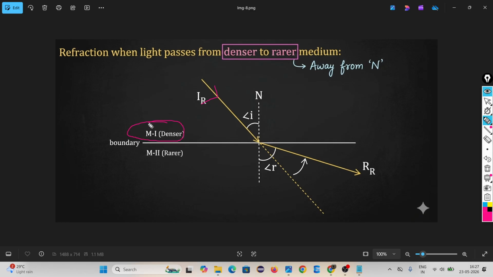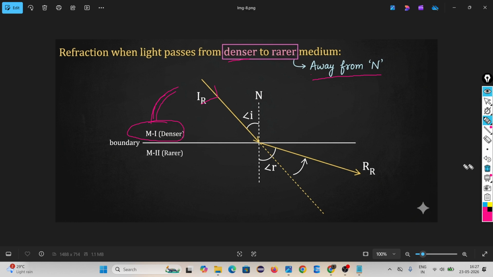The first medium is denser. Because it is denser to rare medium, when light passes from denser to rare medium, the refracted ray is always away from the normal.